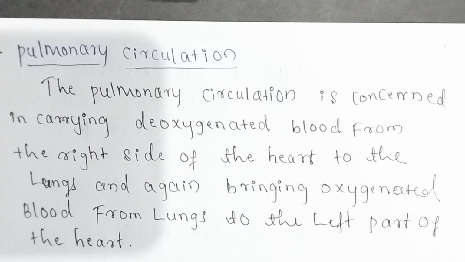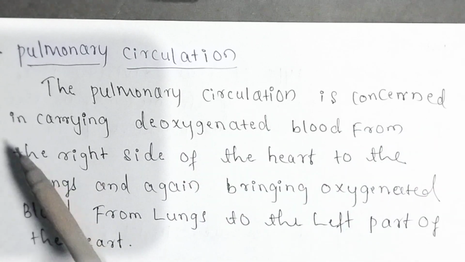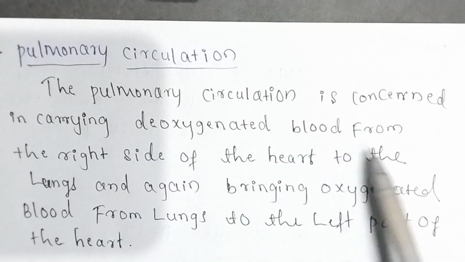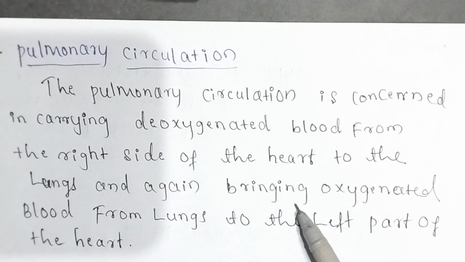Next question is pulmonary circulation. So what is the meaning of pulmonary circulation? The pulmonary circulation is concerned with carrying deoxygenated blood from the right side of the heart to the lungs and again bringing oxygenated blood from the lungs to the left part of the heart, called pulmonary circulation.